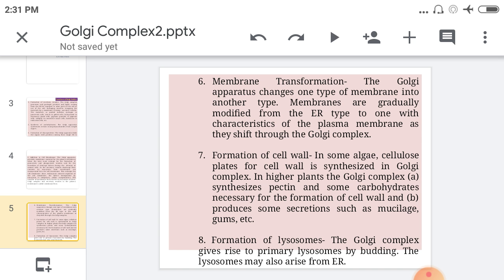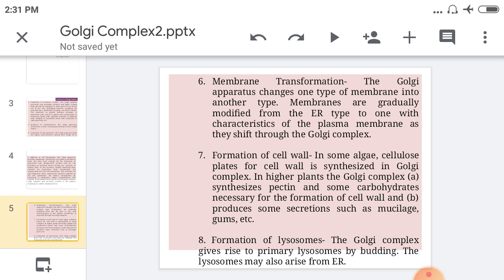In higher plants, as you all know, the endoplasmic reticulum is also involved in the formation of cell wall around the two daughter cells at the time of cell division. Here, the Golgi complex is also involved in the formation of cell wall in some algae. In higher plants, the Golgi complex synthesizes pectin and some carbohydrate necessary for the formation of cell wall. That's why the Golgi complex is involved in the formation of cell wall.